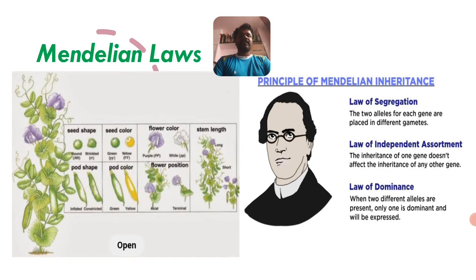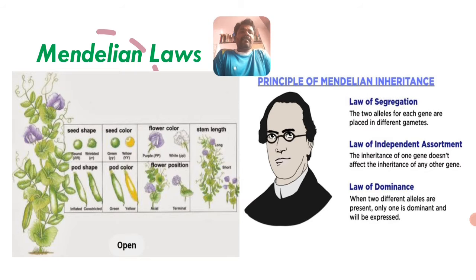the Mendelian laws. In the left corner you can see the diagrams of the 7 pairs of contrasting characters, shown as morphological characters, and at the right side you can see the principles of Mendelian inheritance. He put forth 3 different laws: law of segregation, law of independent assortment, and law of dominance.